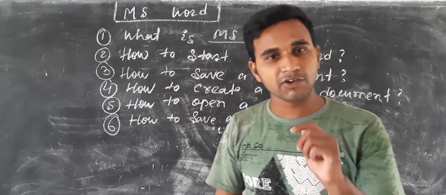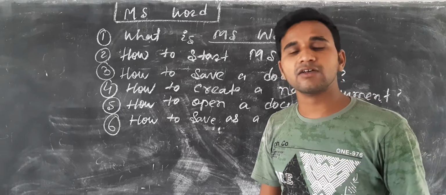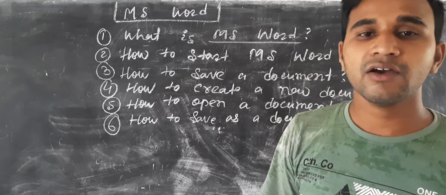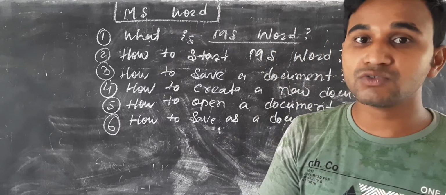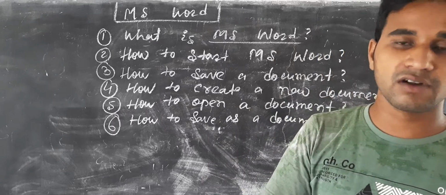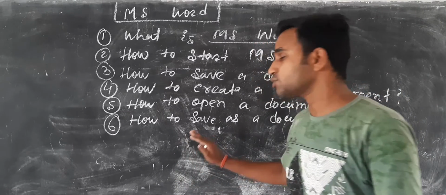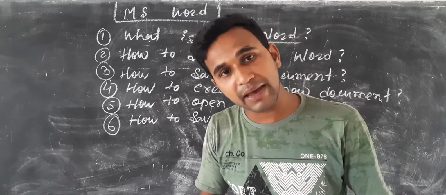When we create any document, we need to save it. But when we edit the document, delete something, or insert something, and you want to save it with a different name in your file or folder, we use the save as option.